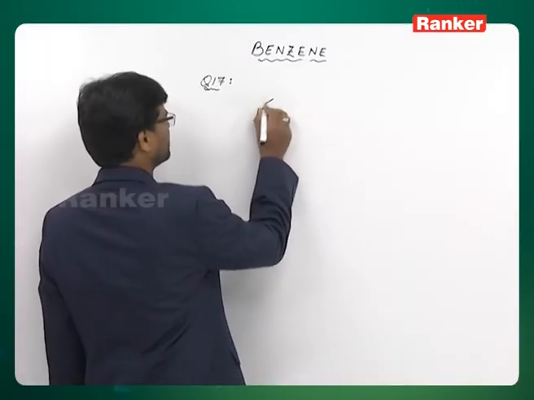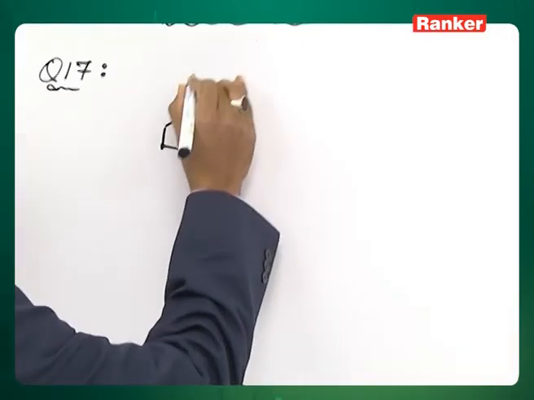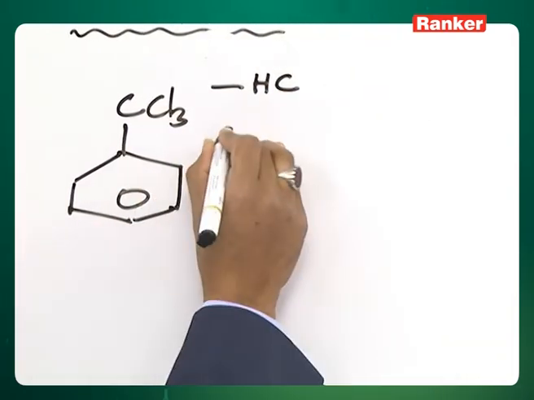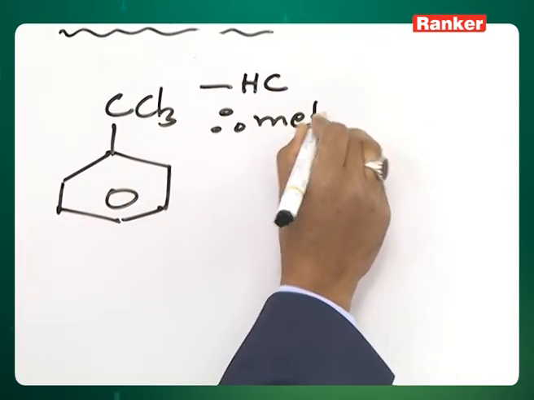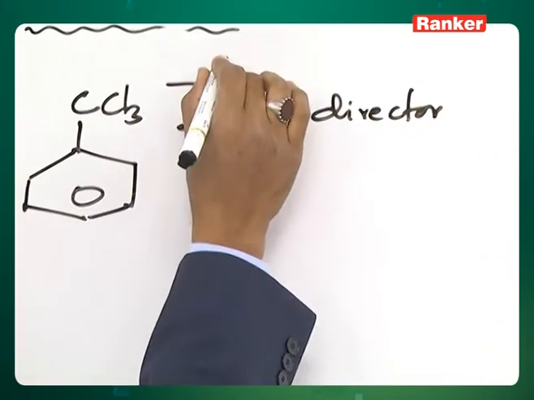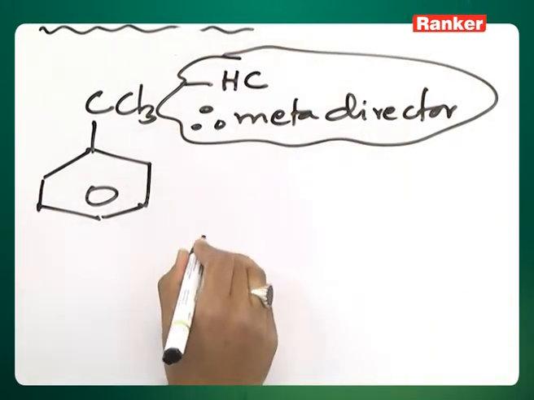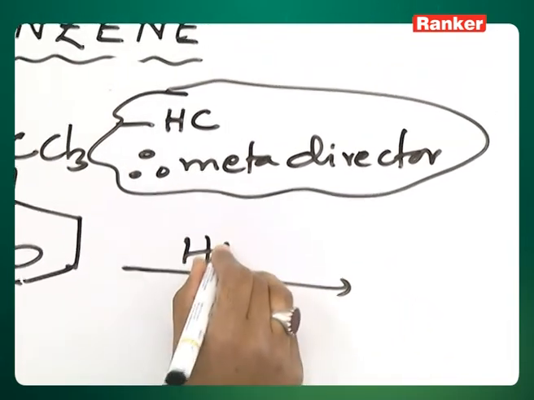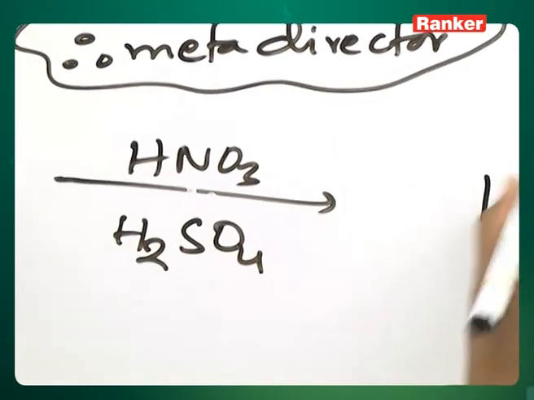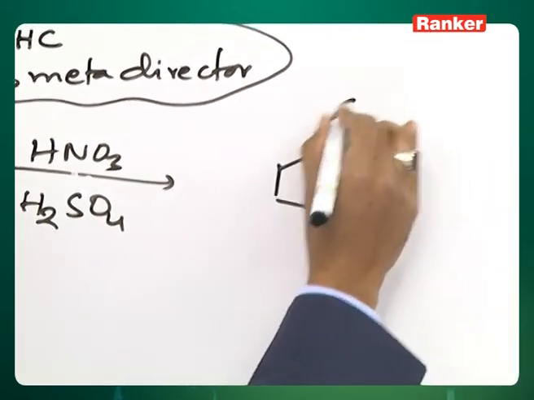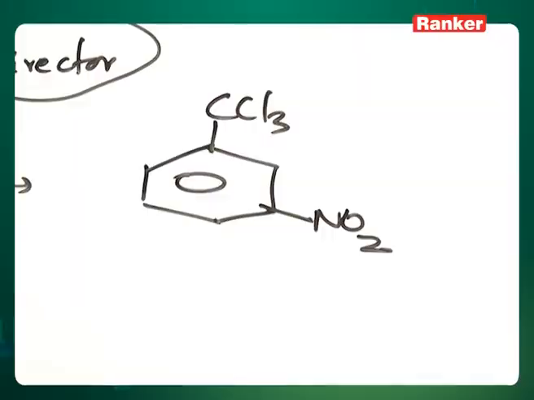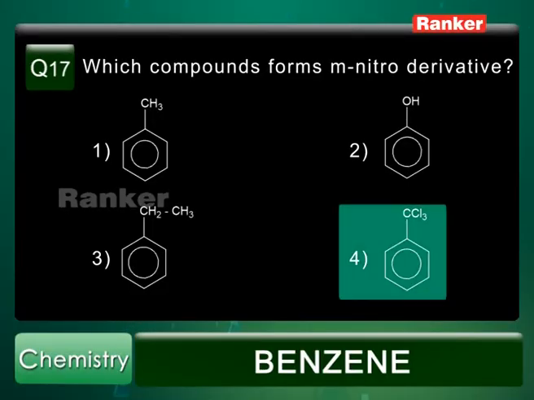This is a meta-directing group because of minus hyperconjugation, therefore meta-director. When this is made to react with nitric acid and sulfuric acid mixture, which is called nitrating mixture, it gives rise to meta-nitro product. So the answer is the fourth option.